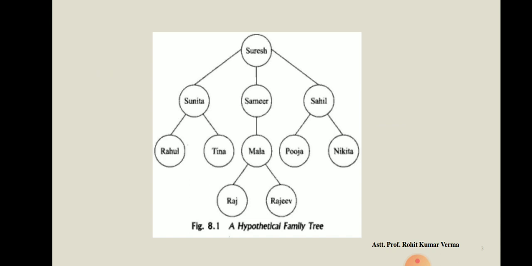Here, first of all, we have a person at the top, and the name of that person is Suresh. So we can say that Suresh is the root of this tree, or we can say that Suresh is the parent of Sunita, Sameer and Sahil. So this is the hierarchical representation of the family members of a particular person.